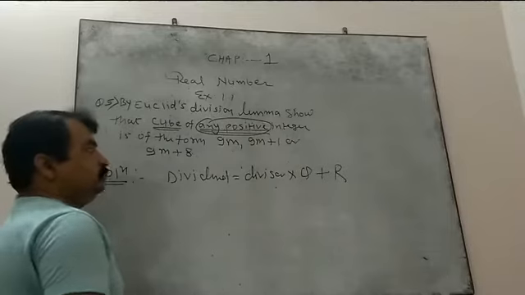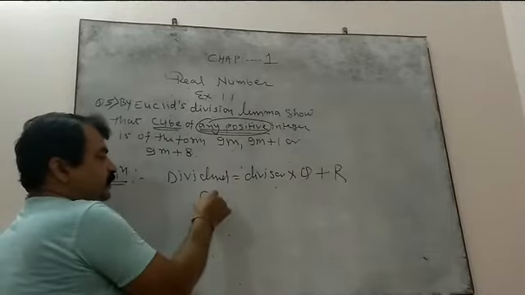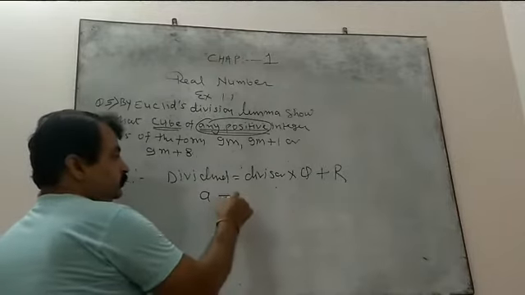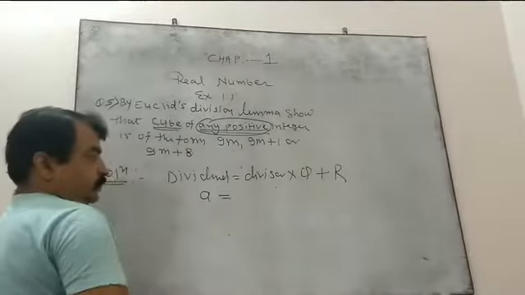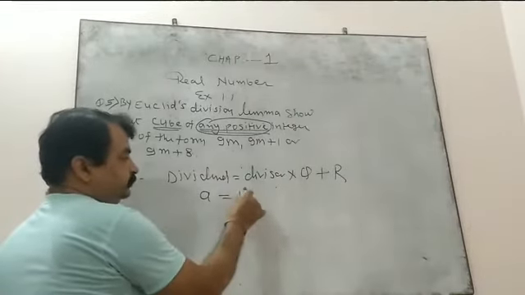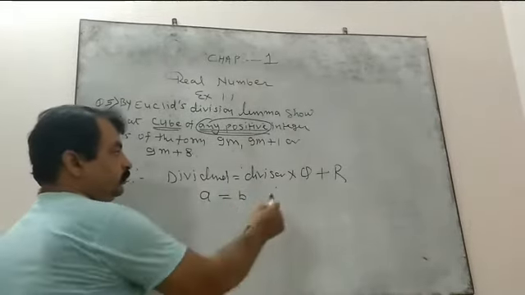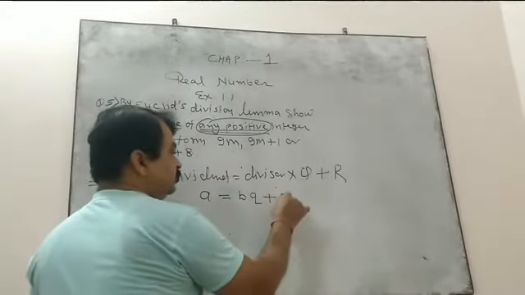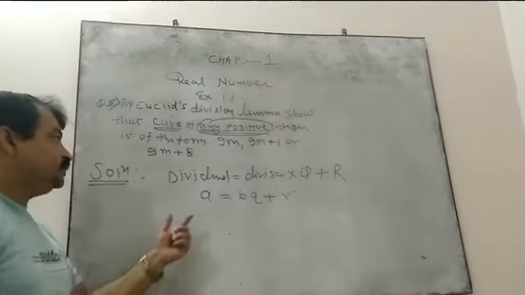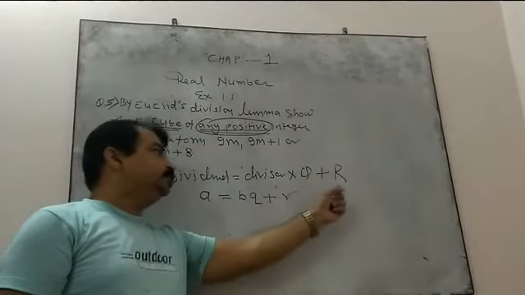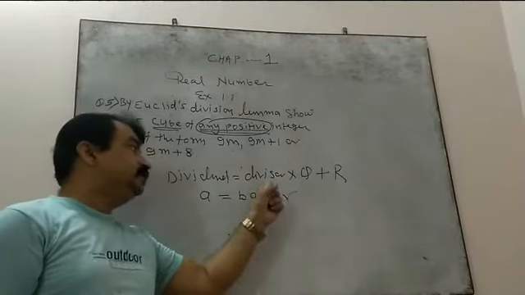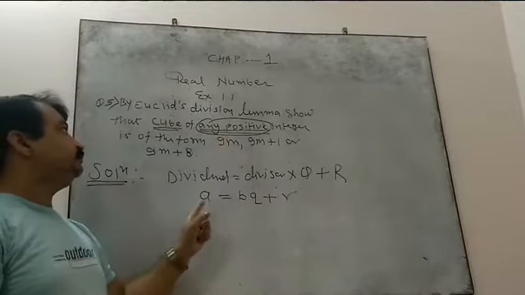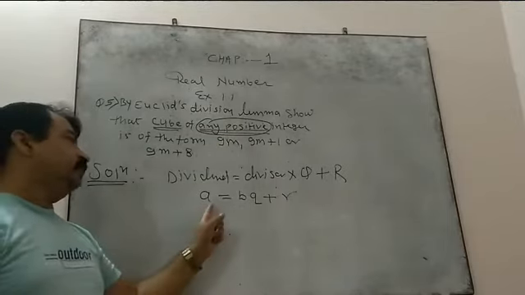So let the positive integer be a. Dividend we have assumed a, divisor suppose b, quotient q, remainder r. This, dividend equals divisor into quotient plus remainder, is Euclid's division lemma.